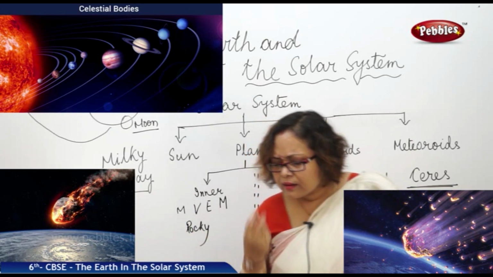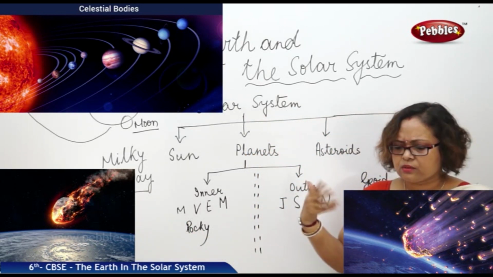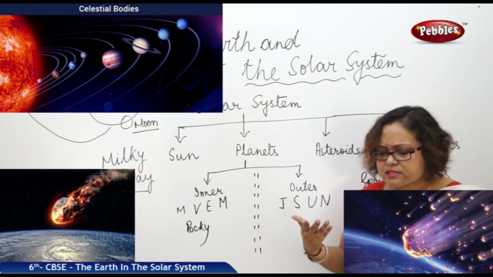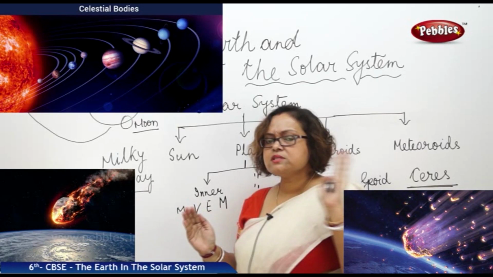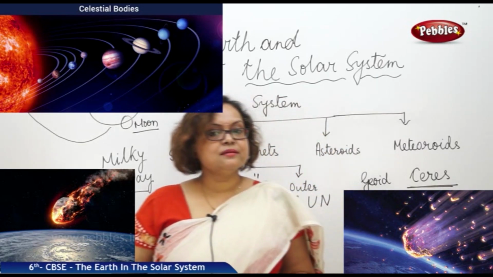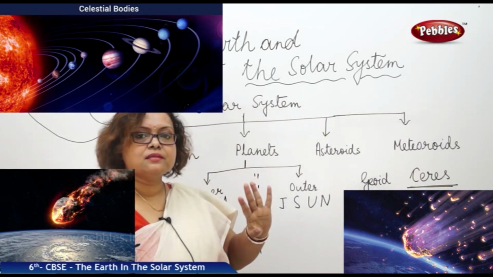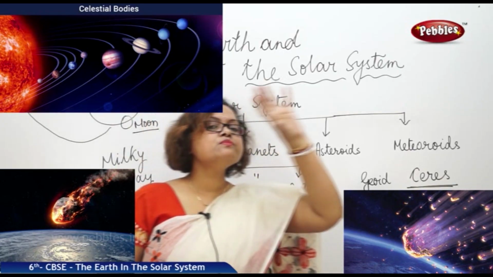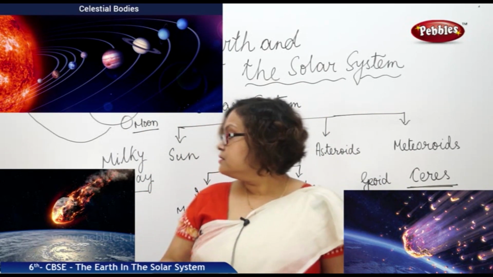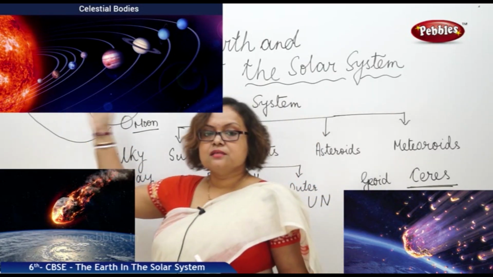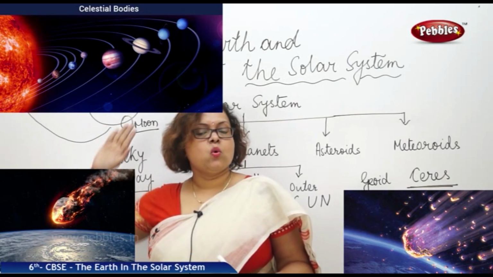Now let us pick up some quick questions to check how much you understood the chapter. How is a planet different from a star? A planet has no light. It revolves around a star. What is an example of a star? The star is the Sun. The Sun has its own heat.